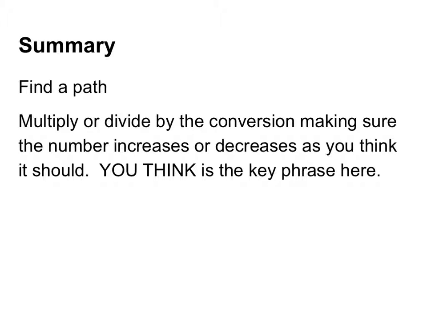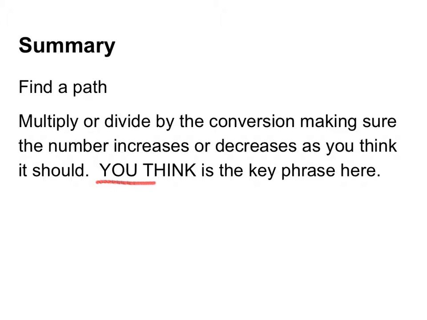Okay, so in summary, first, find the path. Figure out how you're going to get from the unit that you have to the unit that you're being asked to find. Sometimes you can do this in one step, sometimes it's going to take 2 or 3 or 4, and there are lots of different paths that you can take. Second, multiply or divide by the conversion factor, and make sure the number increases or decreases as you think it should.